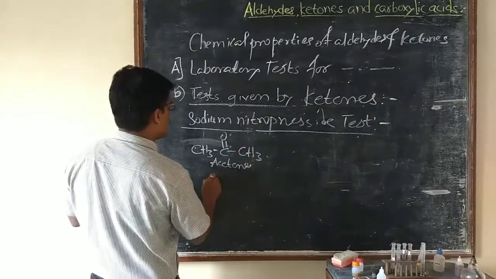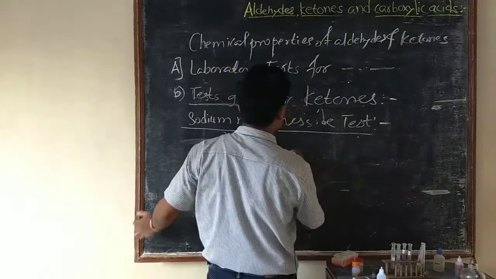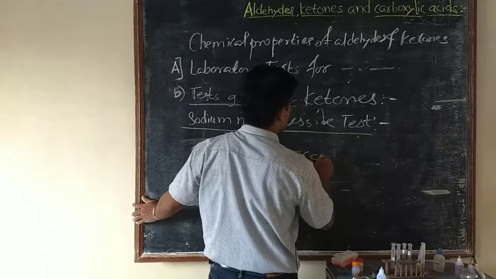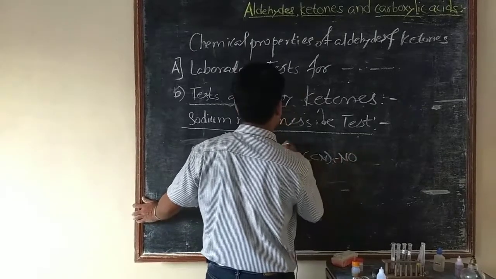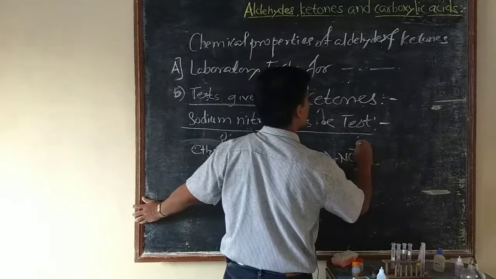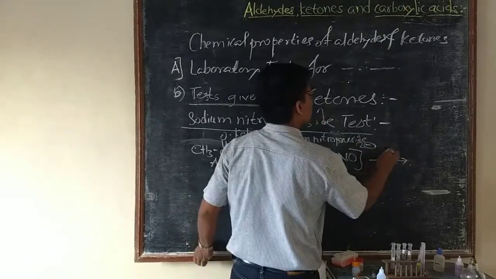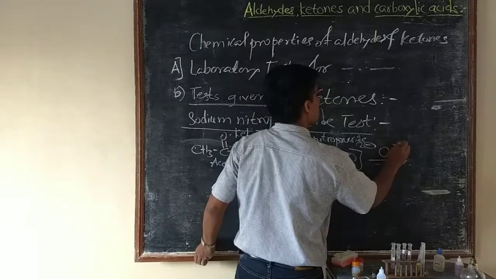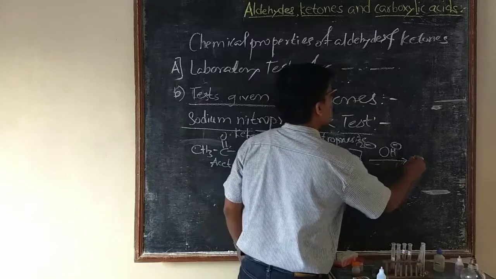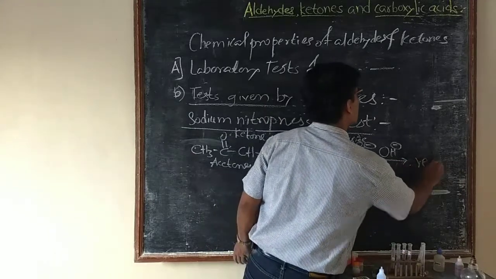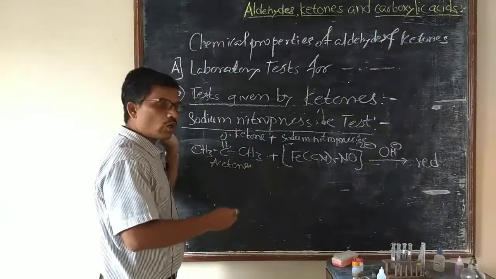When a ketone is treated with sodium nitroprusside in the presence of a base, that is, OH minus from NaOH, it gives a red colored complex. That red coloration indicates that it is a ketone.